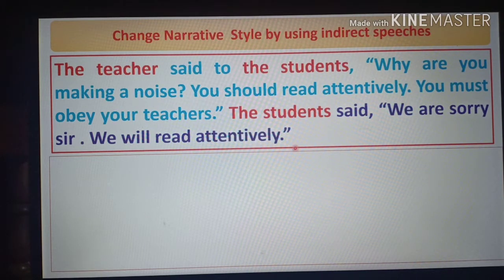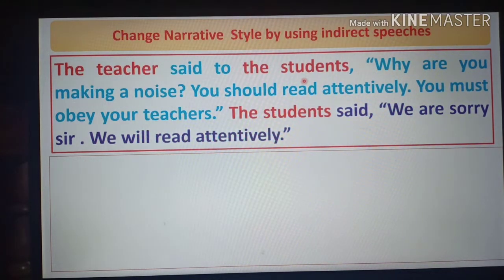to change this direct narration into indirect, at first you have to find out the speaker and the person spoken to. Here the speaker is the teacher and the person spoken to is the students. So, finding out the subject and the object, that means the speaker and the person spoken to, we have to start